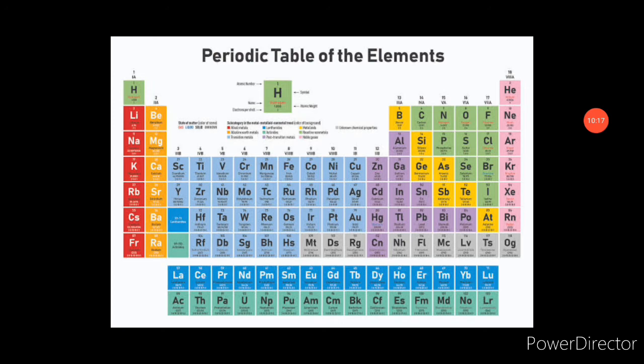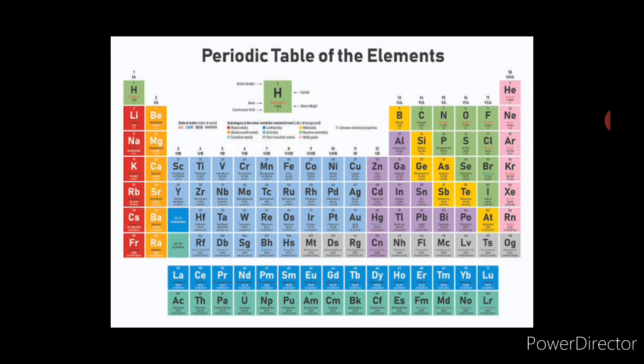Next comes the modern periodic table. Now in 1913, the English physicist Henry Moseley, with his X-ray diffraction experiments, proved that the properties of the elements do not depend upon the atomic masses, but upon the atomic number.